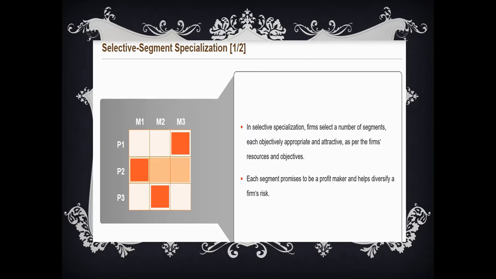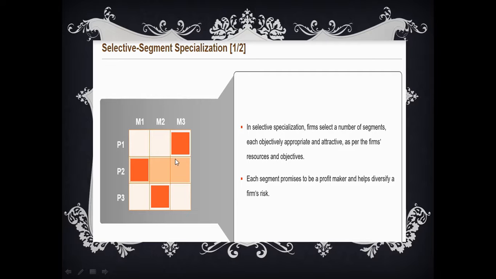Now, let's go to the second style of market targeting, selective segment specialization. Let's go with the same example: there are three segments and three products in the market. In selective specialization, firms select a number of segments, each objectively appropriate and attractive as per the firm's resources and objectives. Each segment promises to be a profit maker and helps diversify the firm's risks.